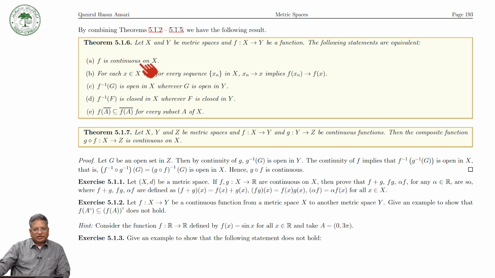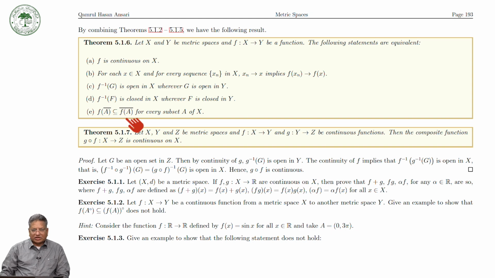So all these are equivalent, and the function is continuous if and only if the inverse image of an open set is open. But we cannot say that the function is continuous if the image of an open set is open. Similarly, the function f is continuous if and only if the inverse image of a closed set is closed. Again, we cannot say that the function is continuous if and only if the image of a closed set is closed. The third one, a function is continuous if the image of the closure of A is a subset of the closure of f of A.